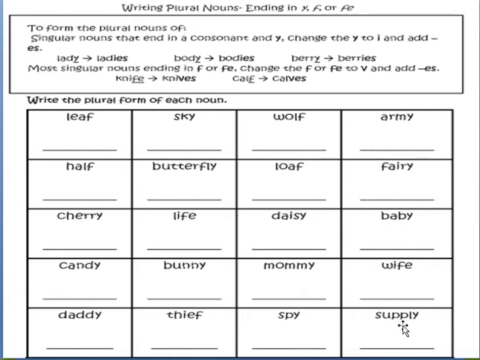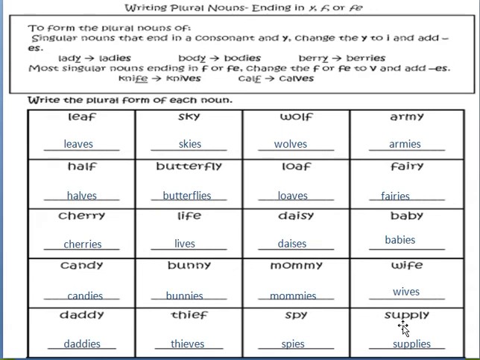Now see the solved exercise here. This is the solved exercise. As I was telling you all the plurals, I have written them here the same way for you all to see clearly. Clear, students? Now I hope you all have understood nouns number very nicely.